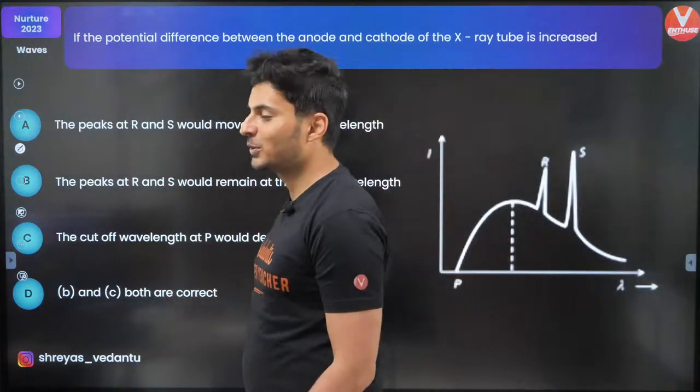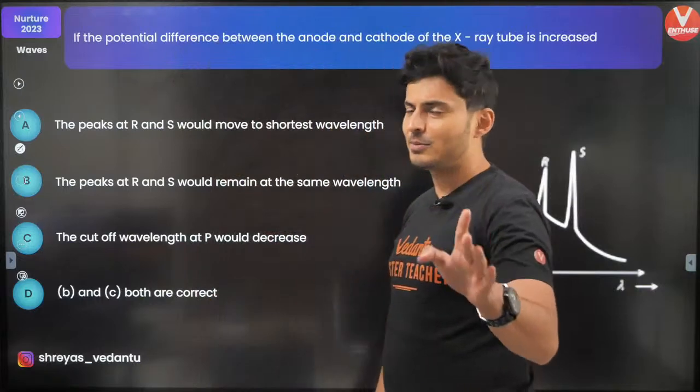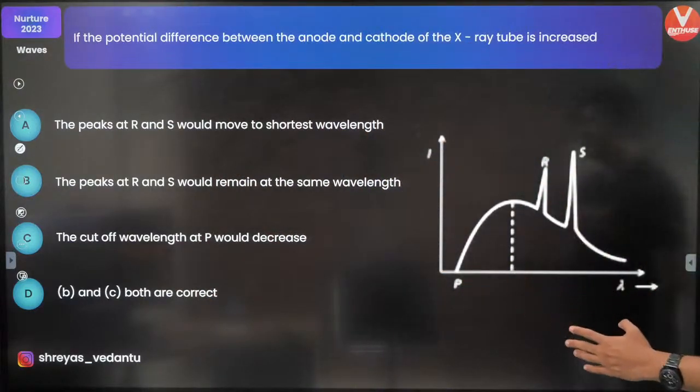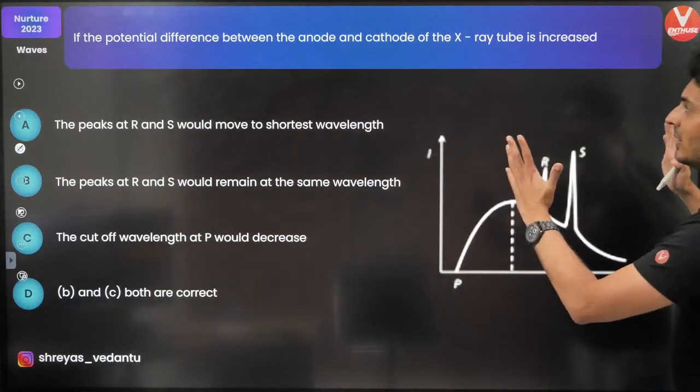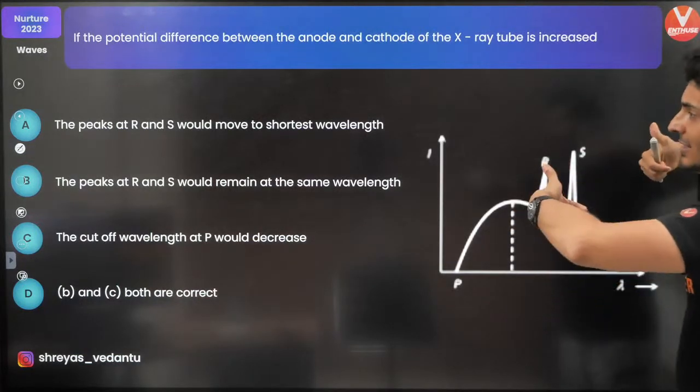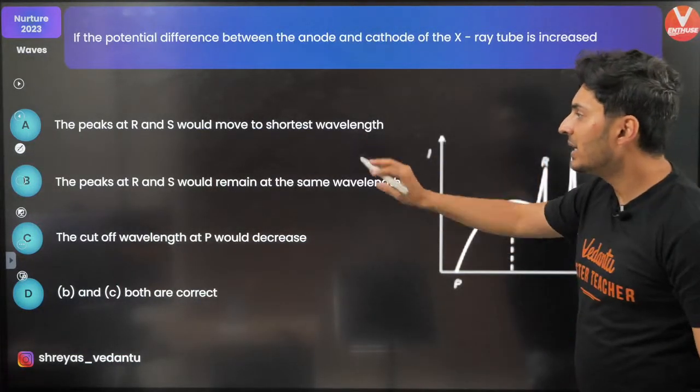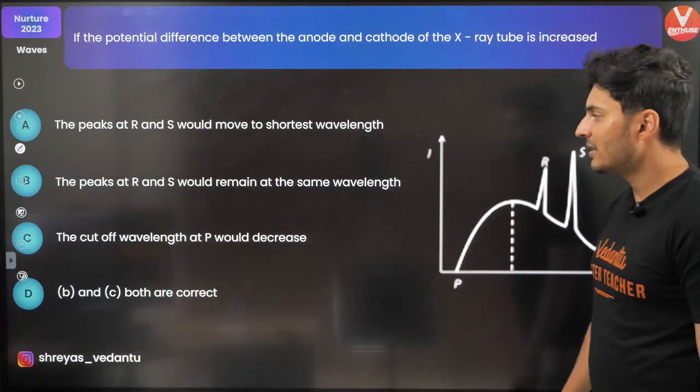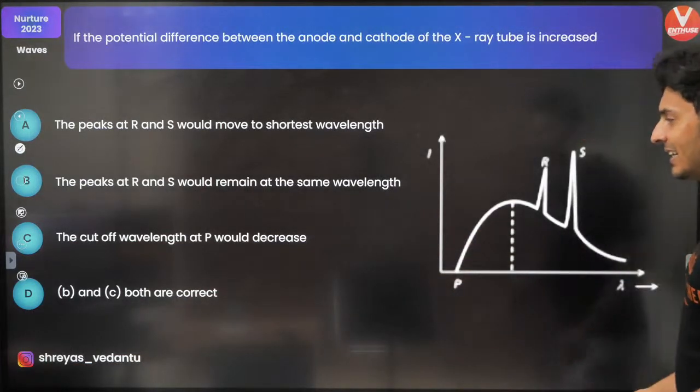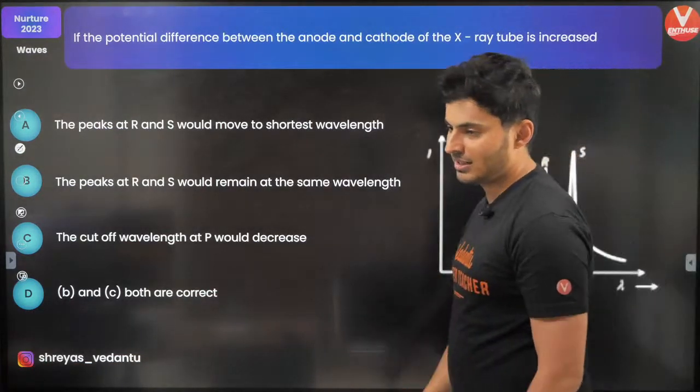Let's see how many of you can do this. It's a very simple conceptual question. If the potential difference between the anode and the cathode of an X-ray tube is increased, what happens? Will the peaks move? Will the peaks remain the same? Will the cutoff wavelength decrease? B and C both are correct.